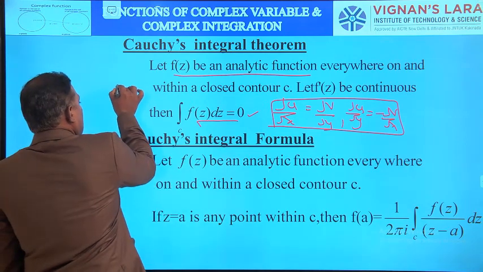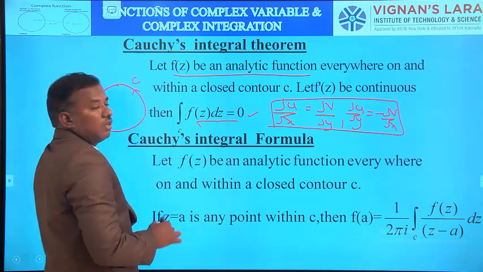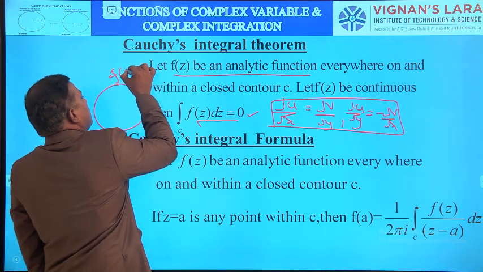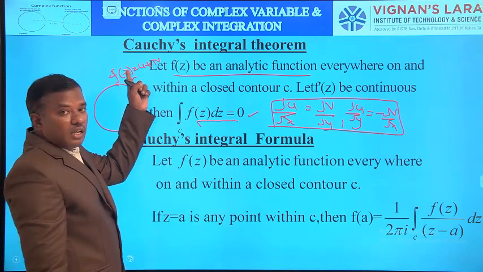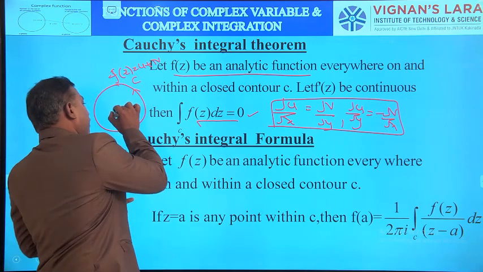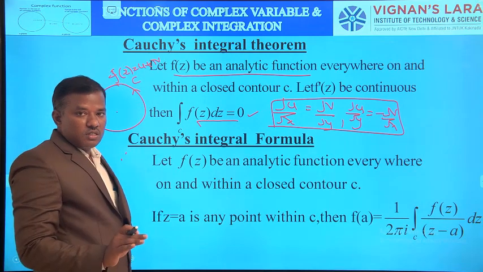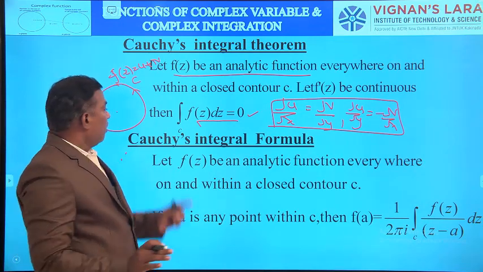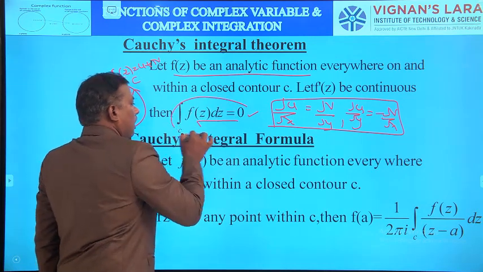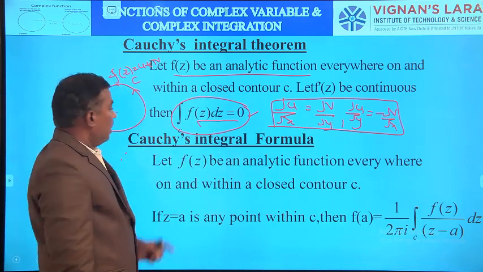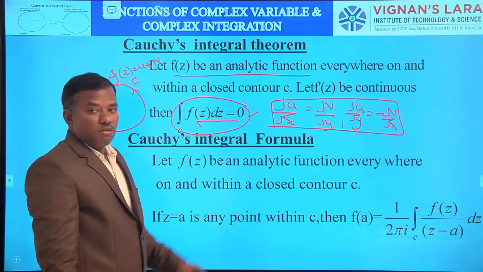For example, consider a closed curve, a circle C. This is the closed curve C. The complex function is f of z equal to u plus iv. This f of z is analytic everywhere within and on C. That means this f of z is continuous, derivable and analytic within and on C. Then integral over C f of z dz equals 0.